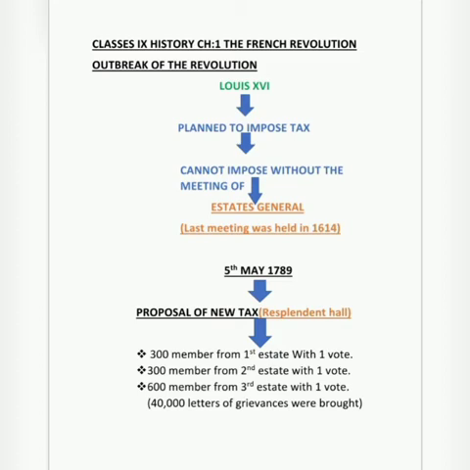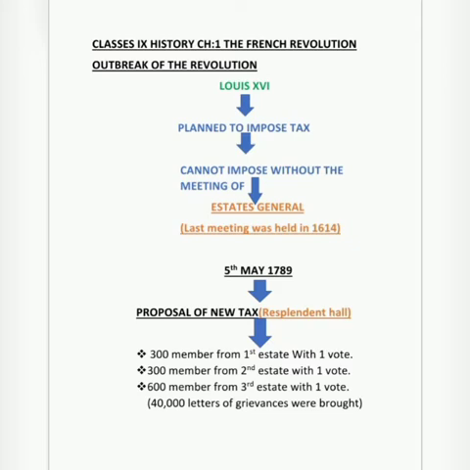As a result, they sent their grievances in letters, about 40,000 letters, where they wrote down the problems they faced in the society. In the third state there were 600 members with only one vote, so they felt discrimination. They felt they were not given equal voting rights.